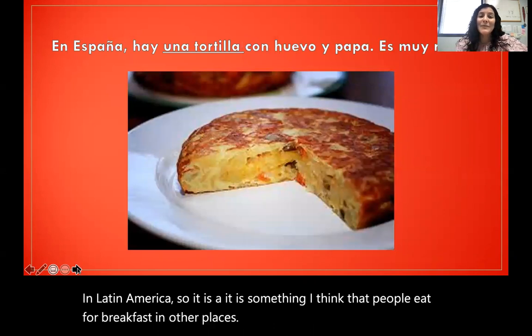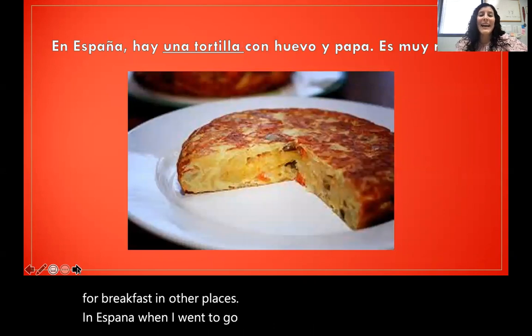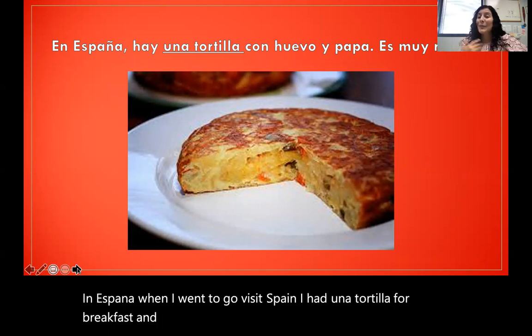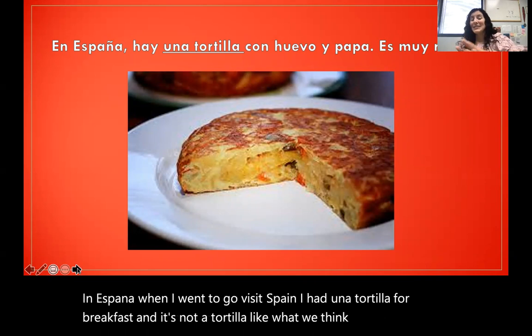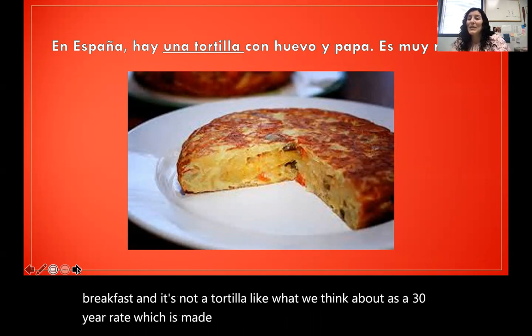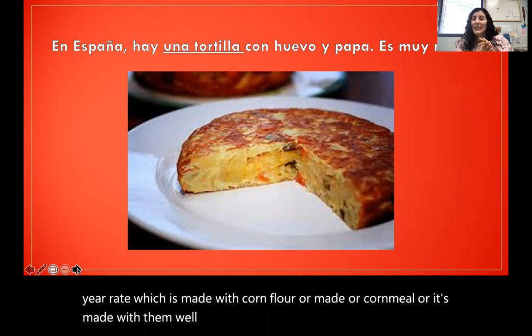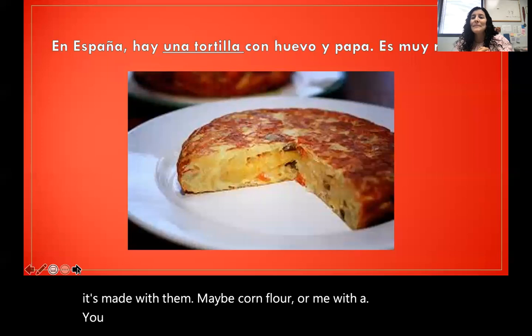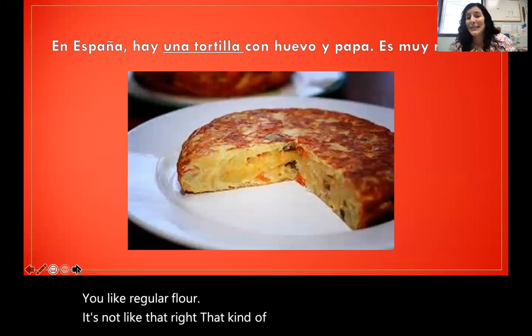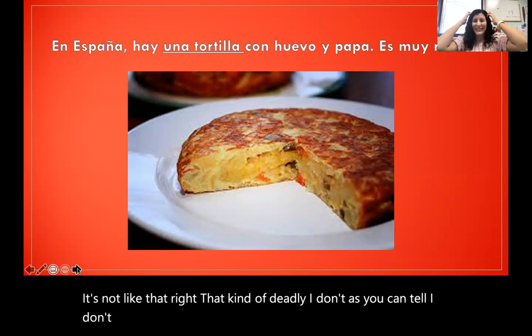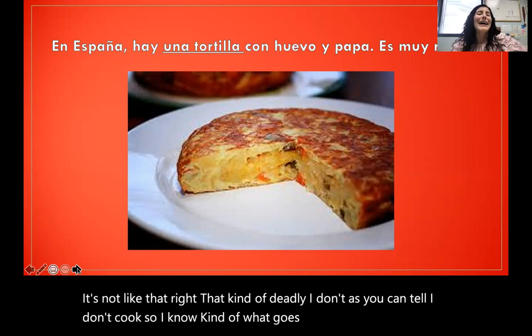In España, when I went to visit Spain, I had una tortilla for breakfast. And it's not like a tortilla like what we think about as a tortilla, right? Which is made with corn flour, or cornmeal, or like regular flour. It's not like that, right? That kind of tortilla. As you can tell, I don't cook. So I know kind of what goes into things, but I don't make anything.